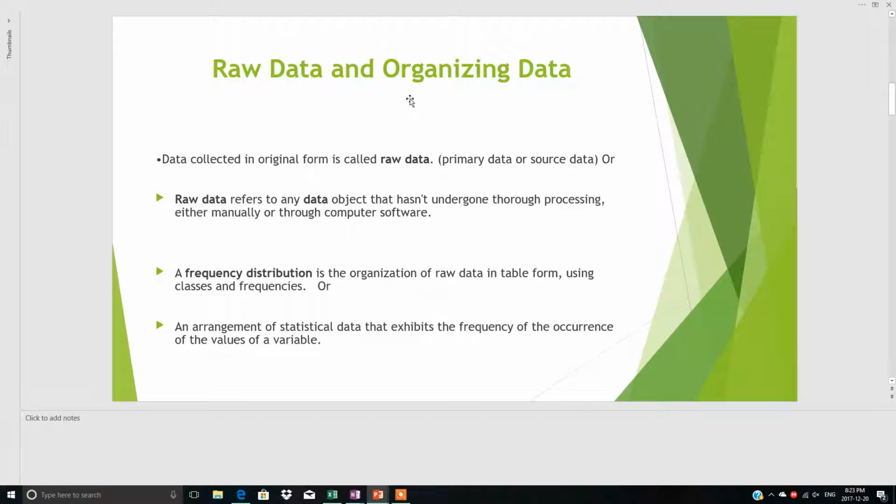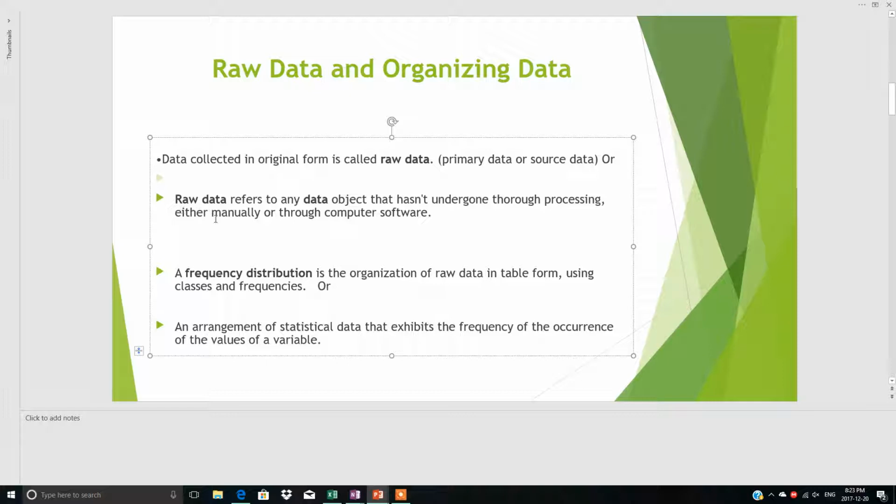So first is the raw data and organizing data. Data collected in original form is called the raw data. Whatever data we obtain initially is called the raw data, or primary data, or source data. Or you can say that raw data refers to any data object that has not undergone processing either manually or through computer software.